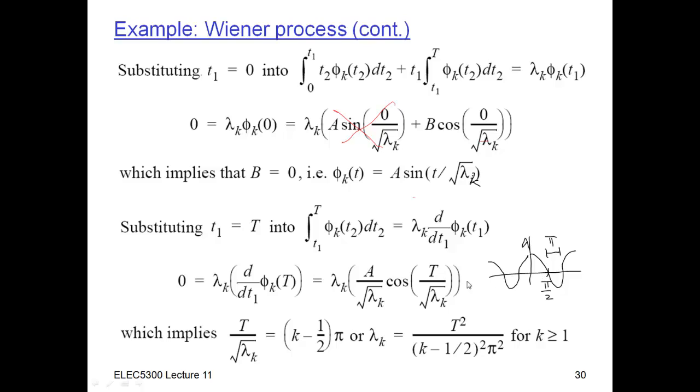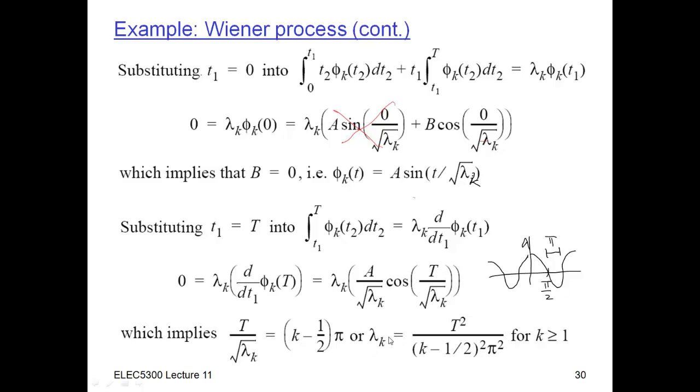So I can express that compactly as k, where k can be any integer, minus 1/2 times pi. When k is equal to 1, I get pi over 2. When k is equal to 2, I get 2 minus 1/2, or 3 pi over 2. When k is equal to 3, I just add another pi. Each time I increment k, I'm adding another pi to this equation. Now I can solve this for lambda sub k, by moving the lambda over to this side, dividing by k minus 1/2, and then squaring everything. And so I get this expression for lambda sub k.